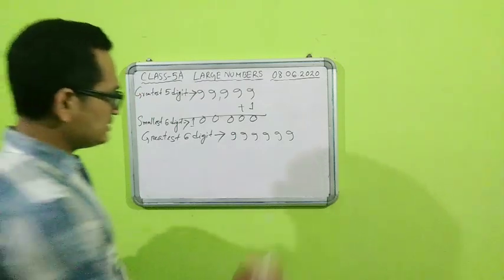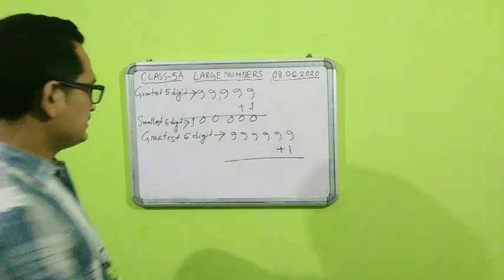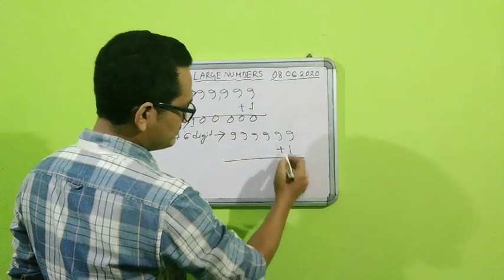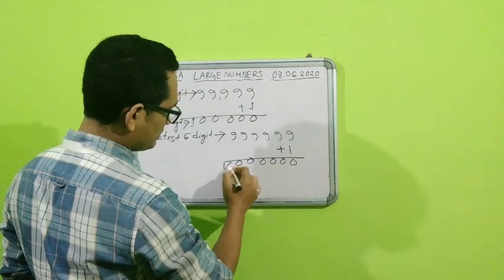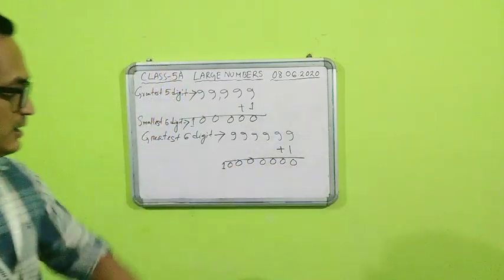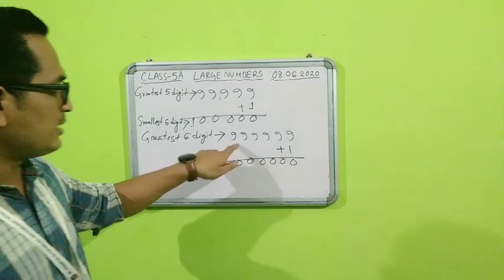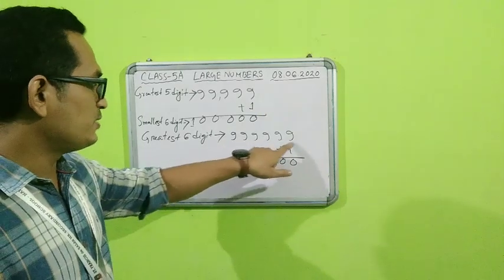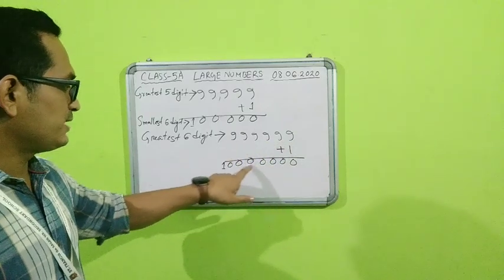Now here, students, if I add 1 again, what will I get? It will be 9 plus 1 is 10. Again here also, if you add, we will get this. Now students, you see how many digits we got here. If we say properly, how many digits do we have? 1, 2, 3, 4, 5, 6, 7.